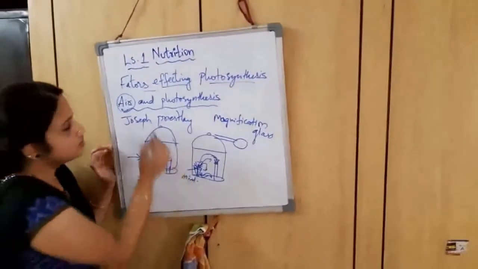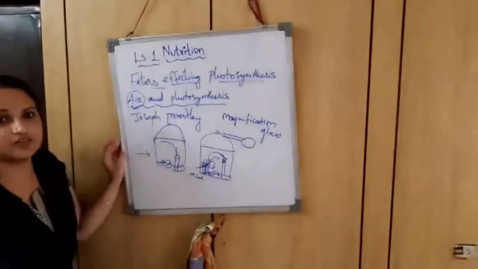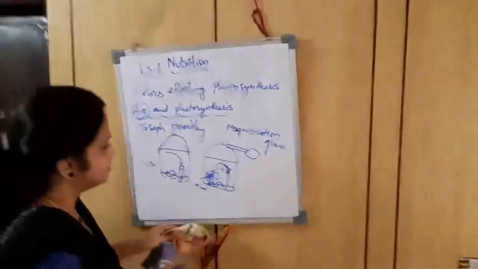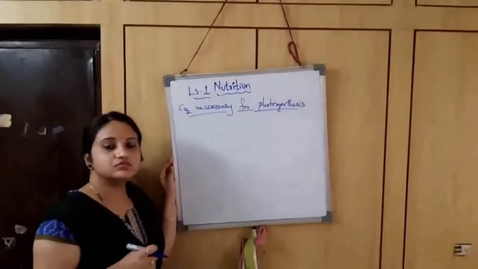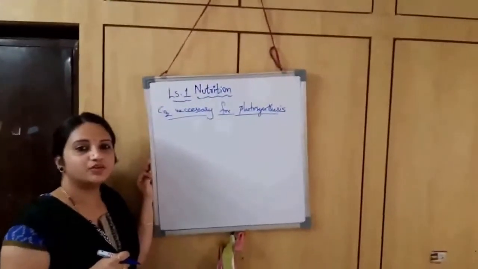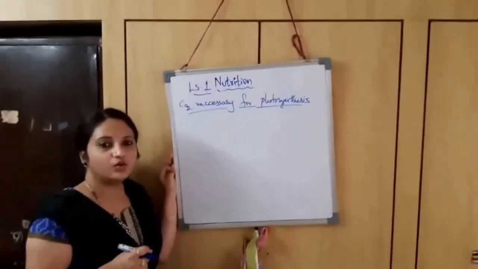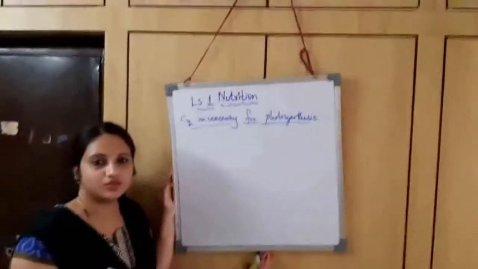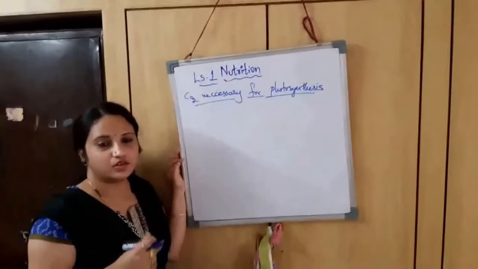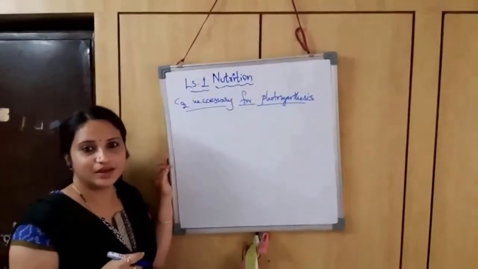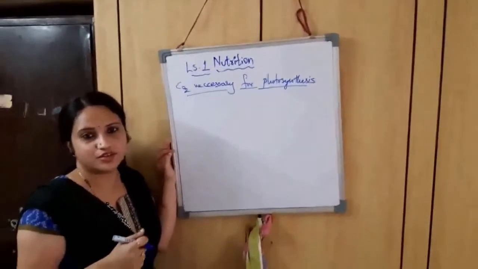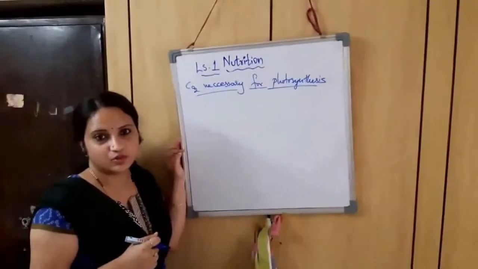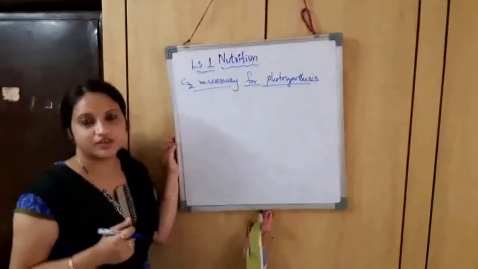So this is the conclusion given by Joseph Priestley. The next topic is the importance of carbon dioxide and how it plays a major role in the process of photosynthesis. If there is no carbon dioxide taken up by the plants, then there is no photosynthesis happening and the plants cannot prepare their own food. Let us demonstrate this with an activity.